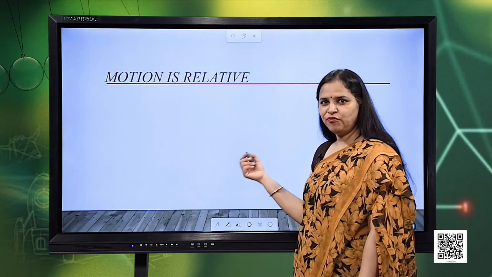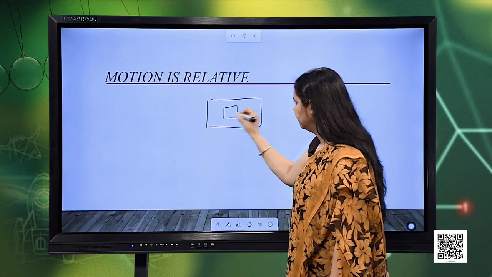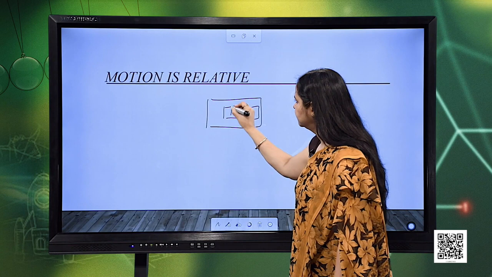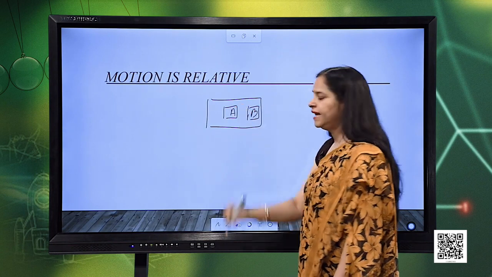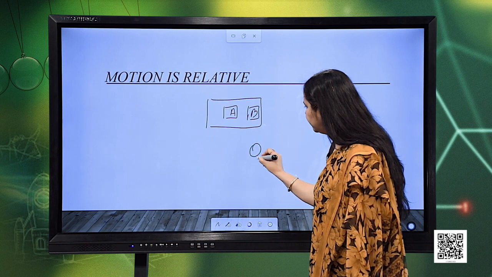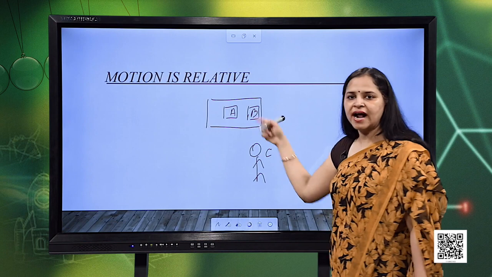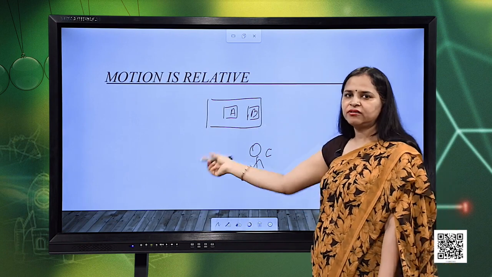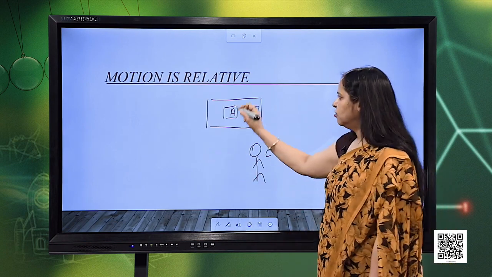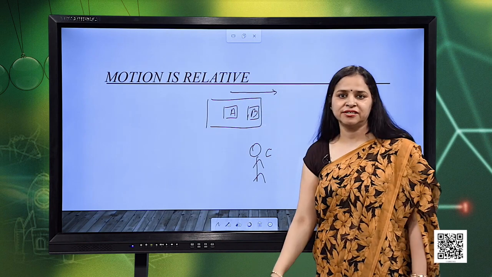For this I consider one more example. Suppose I consider this bus, in which two persons, let us say A and B, are sitting, and one person, let us say C, is standing outside on the platform. The motion of the bus is in this direction.